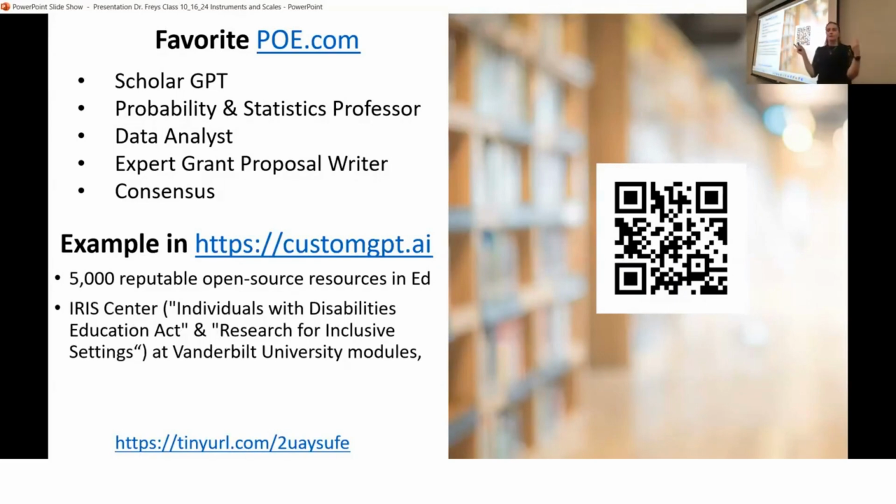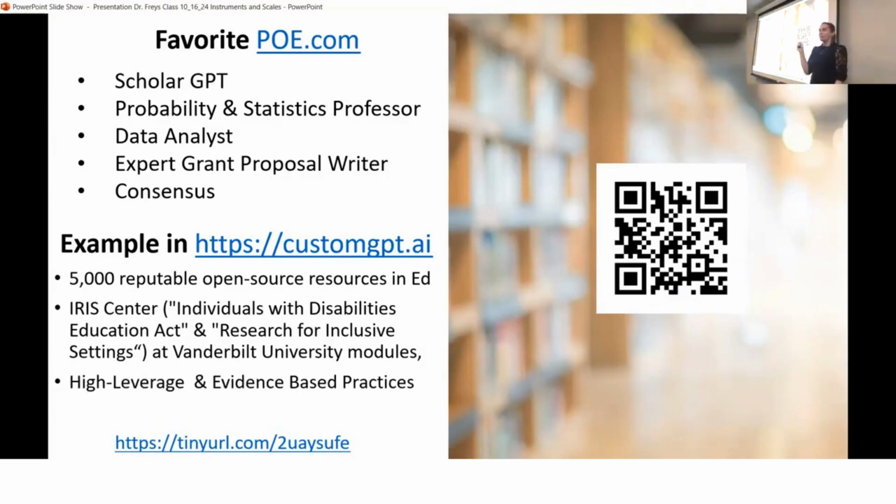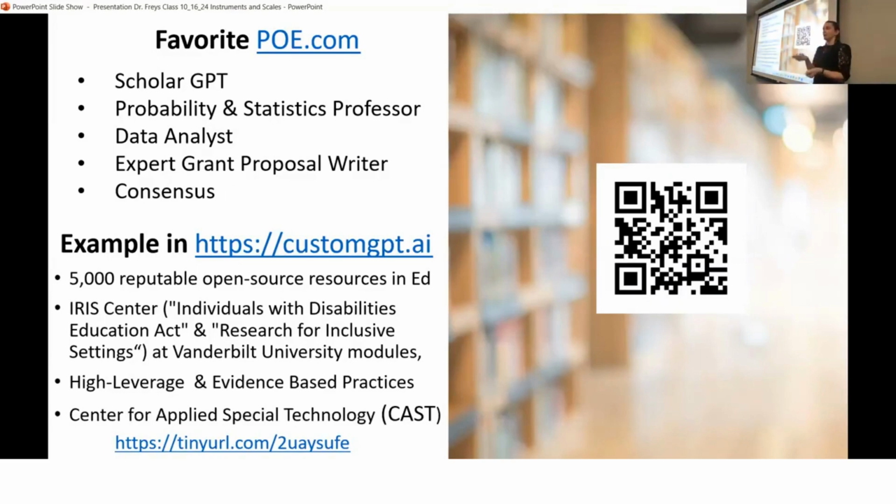And most of those are like IRIS, the Individuals with Disabilities Education Act, the Research for Inclusive Settings, Vanderbilt's models. It pulls from all of those, and Vanderbilt has a whole section on evidence-based practices. So it pulls from all the evidence-based practices. So it has really good things that it's pulling from. And then it also pulls from CAST, so the UDL resources it pulls as well. So if you're looking for an accurate chatbot to send students to, I always use that one because it's not ever going to pull up something that isn't somewhat verified.